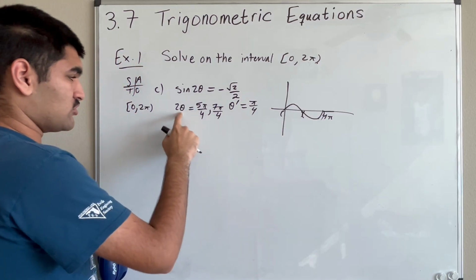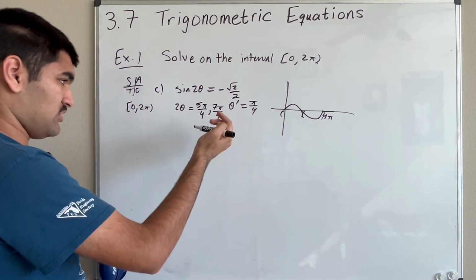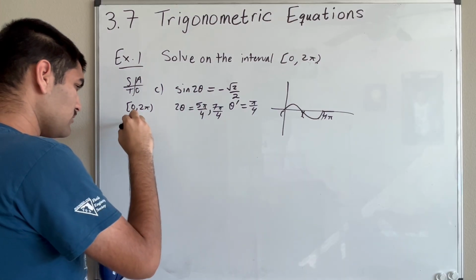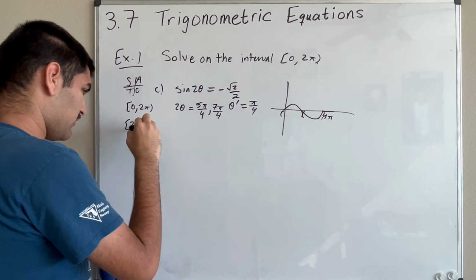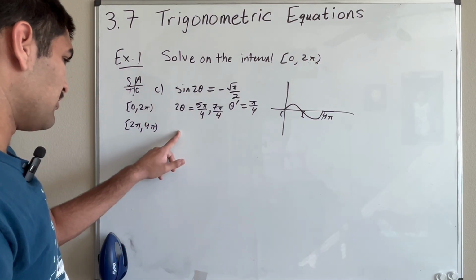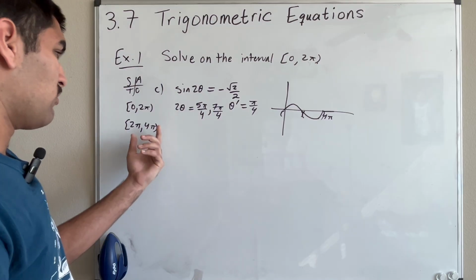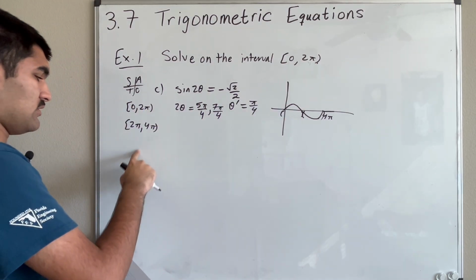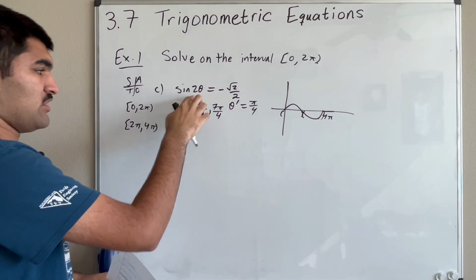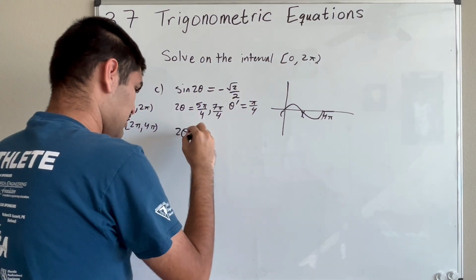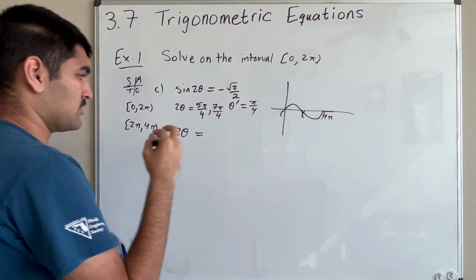And notice that this is equal to 2 theta, not theta. This is equal to 2 theta. Okay? And so then we can solve from 2 pi to 4 pi, right? Because once we get these values and divide by 2, we're going to be back in our original interval. So that's why we have to extend our interval for 2 theta, because once you divide, we go back into our original interval. So we can assure that we get all the solutions.